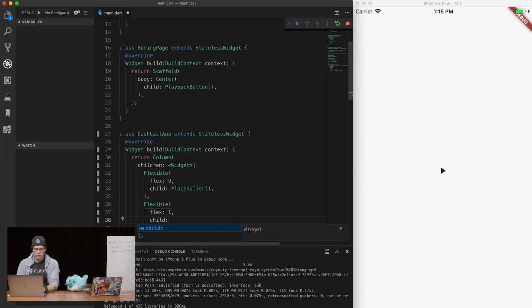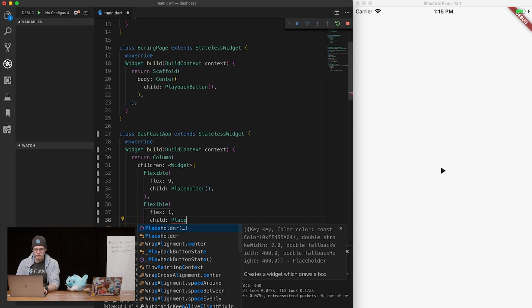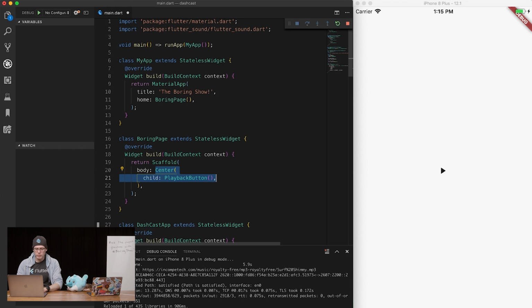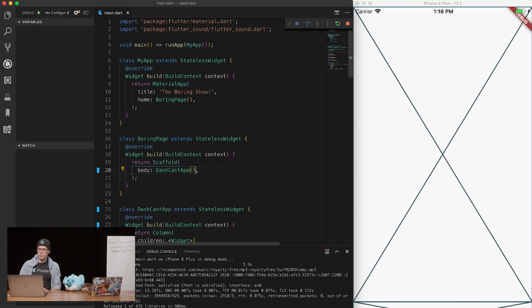And here we're going to put another placeholder just so everyone can see this is working. And then we're going to go up here. We're going to get rid of all this stuff. And we're going to put in our DashCast app.